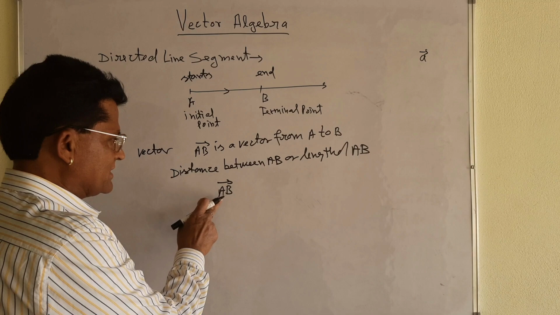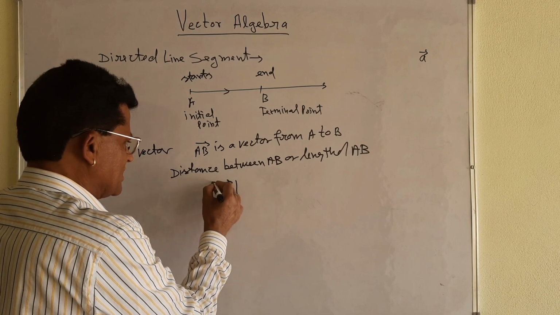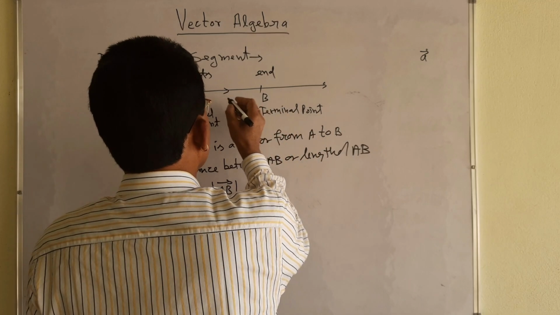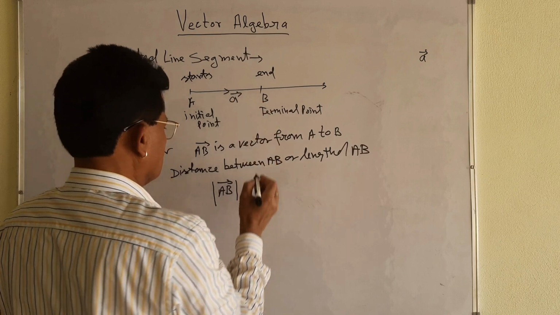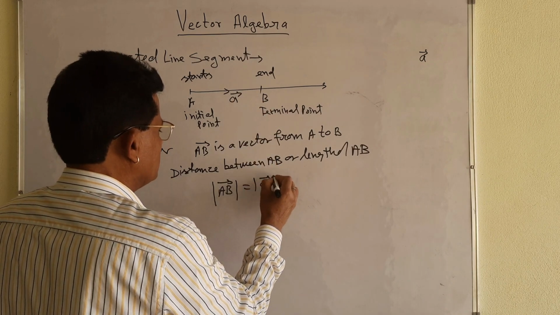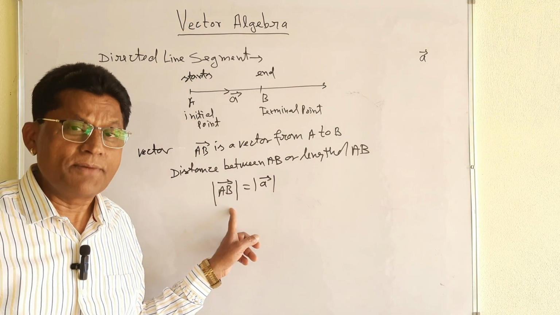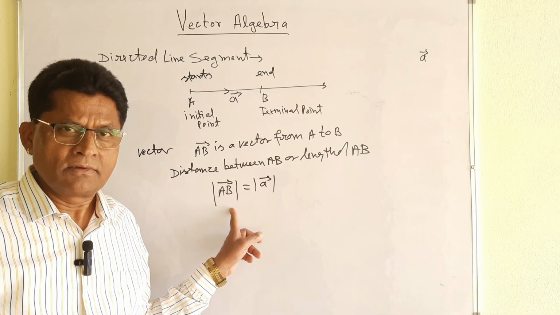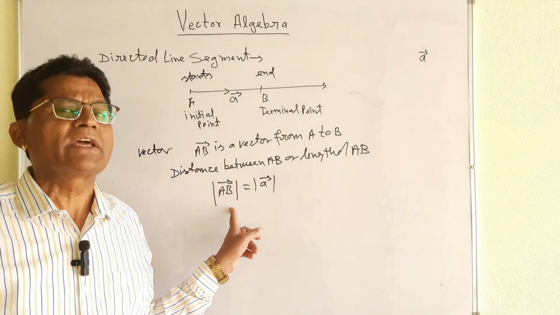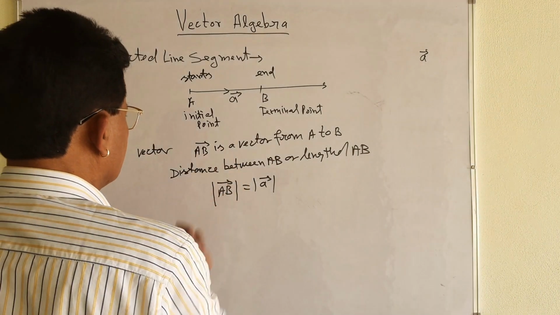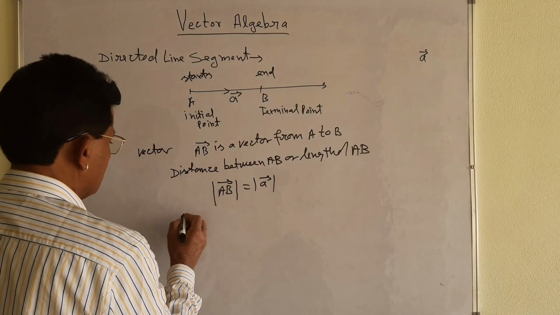That is the vector, and if you take its magnitude, as I said, we can also represent it by vector a. You can write it in this way. Its meaning is that it has only the magnitude. Magnitude means that it is a scalar quantity. Both the things I will write: this is the vector quantity.